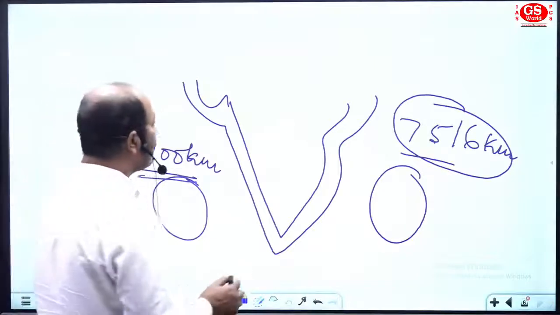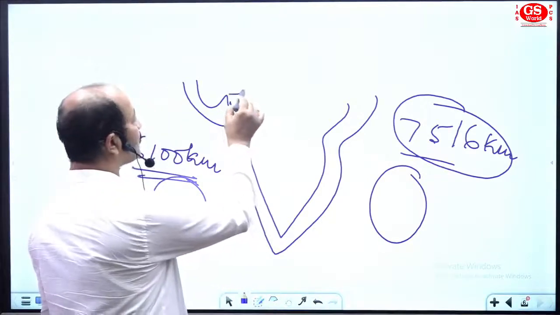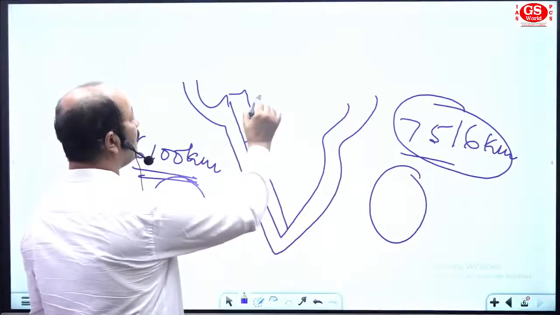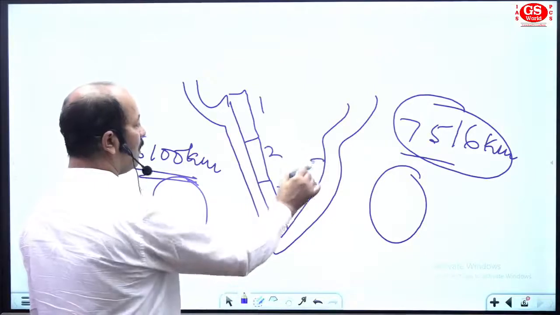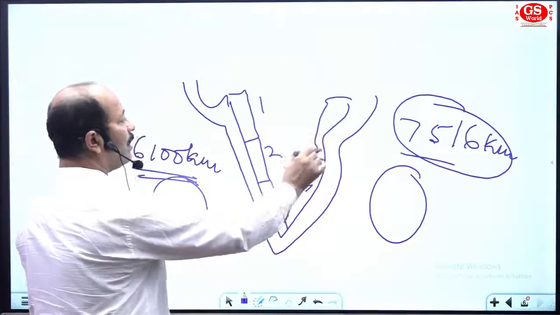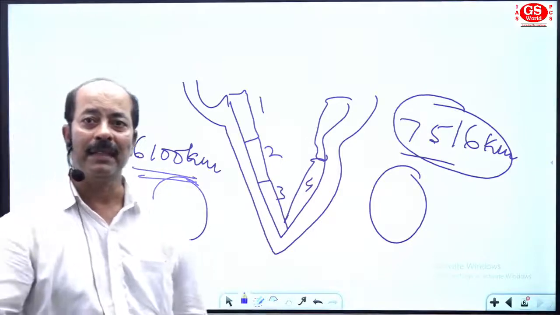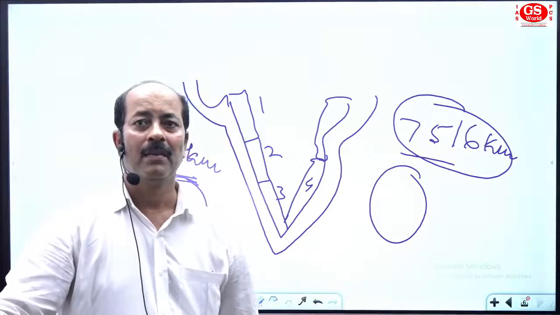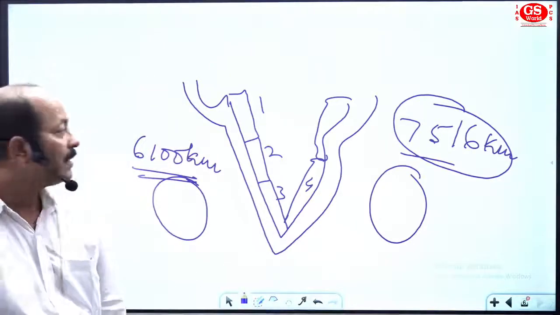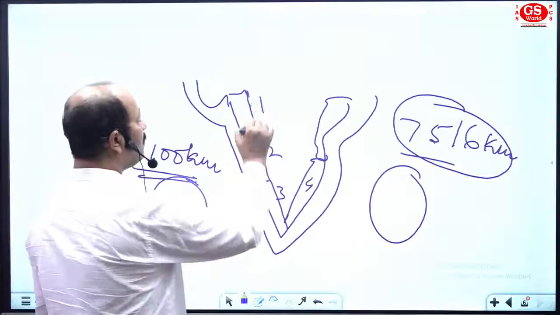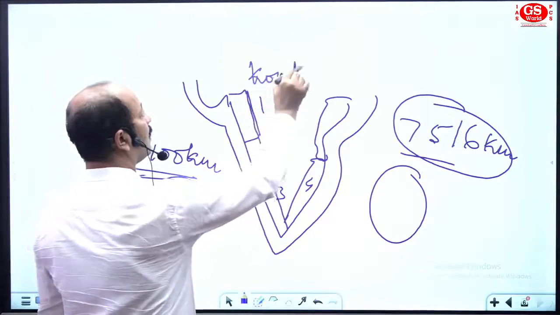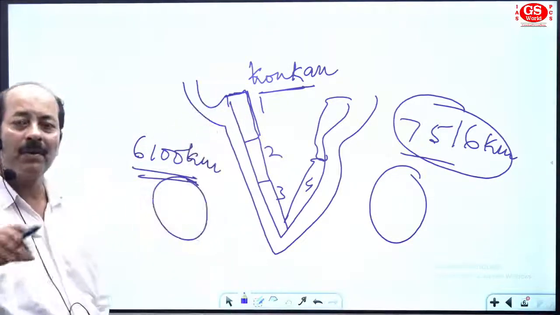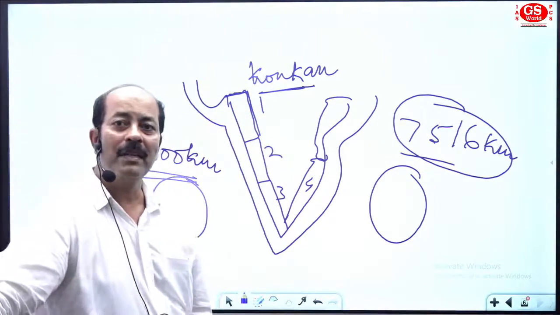Now we can discuss this area by regional names. In the coastal area, we have 1, 2, 3, 4 and 5 regional names of the coastal region of India. As we start from Gujarat to the south, we have different names for the coastal region of India. So here we find the Konkan coast. From Maharashtra to Goa, the area is named the Konkan coast.